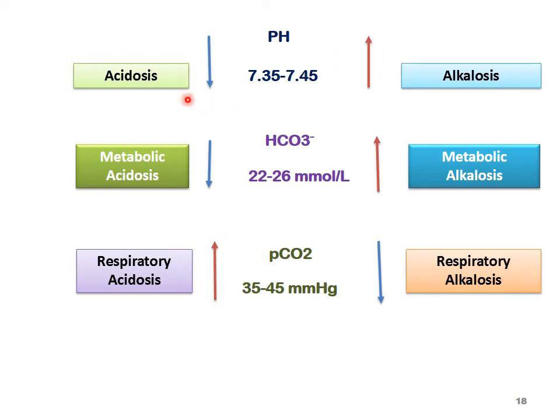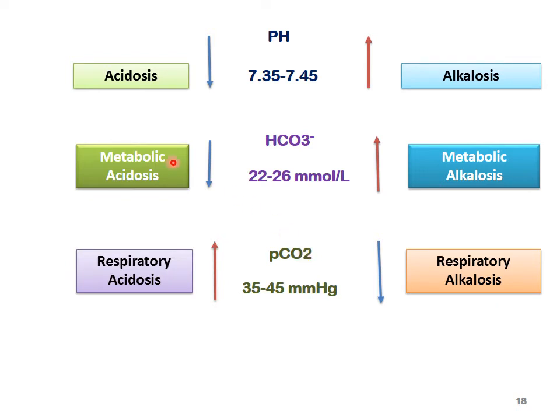Acidosis is of two types, metabolic and respiratory. In the same way, alkalosis is also of two types, metabolic and respiratory alkalosis. When the term metabolic comes, we always have to see the bicarbonate ion concentration. If the term is respiratory, then we always see the partial pressure of CO2 or H2CO3 concentration.